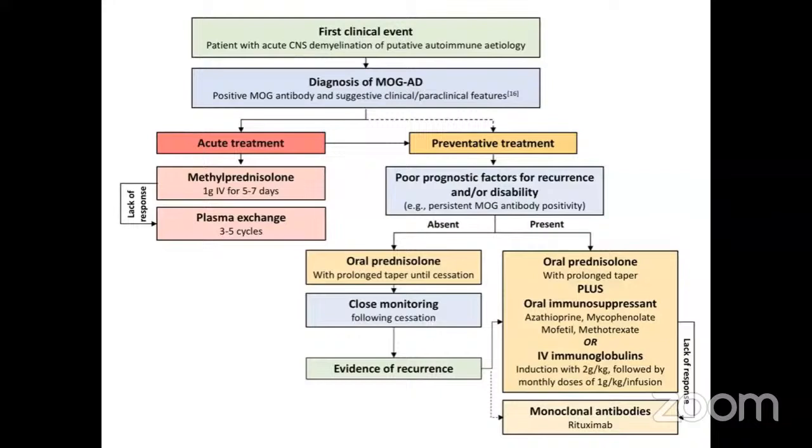After acute treatment, for maintenance or preventive therapy, we start based on whether there are poor prognostic factors, that is, presence of persistent MOG antibody positivity. If it is present, then we start the patient on oral steroids plus oral immunosuppressants or IVIG. And if the patient is showing lack of response, then we can go to monoclonal antibodies. However, if poor prognostic factors are absent, we can start the patient only on oral steroids for prolonged tapering until cessation. And after you stop the oral steroids, you keep the patient under close monitoring to check for any evidence of relapse or recurrence, after which we can again start the patient on oral steroids and immunosuppressant therapy.